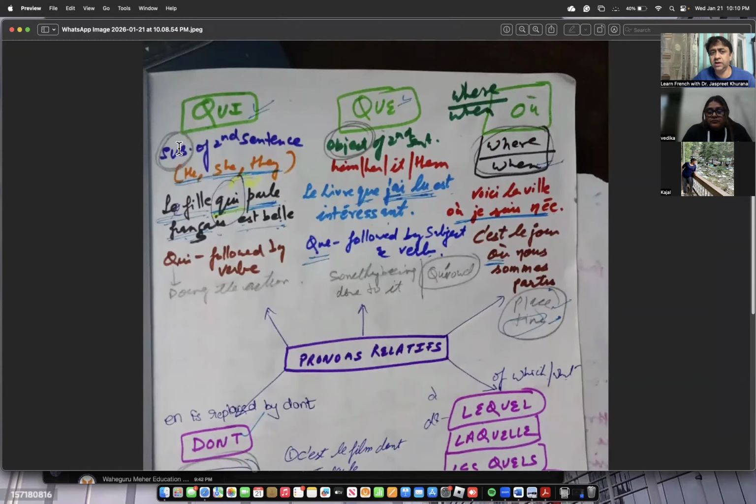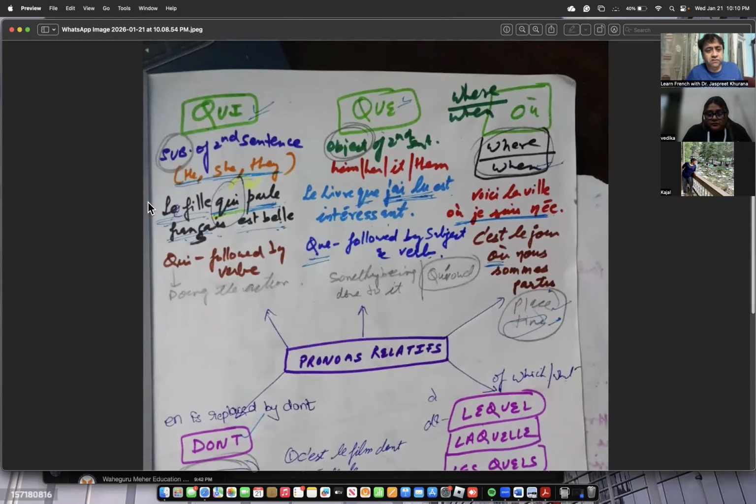If qui means the subject of the second sentence is starting, we write a noun, after that we will add qui, and then we will write down the verb of the second sentence. So this is how we use qui. Qui is always followed by a verb.